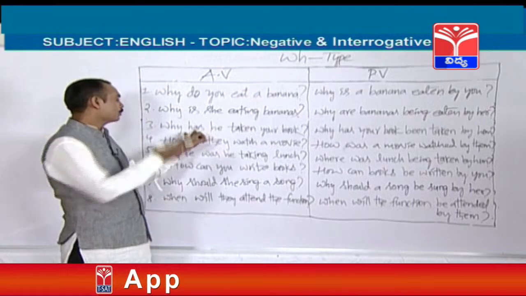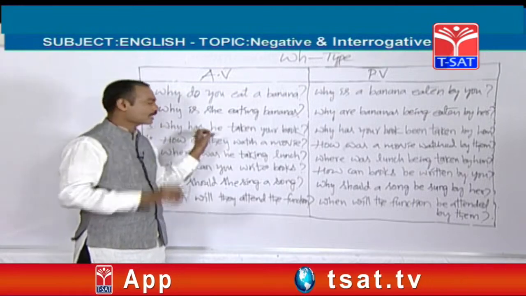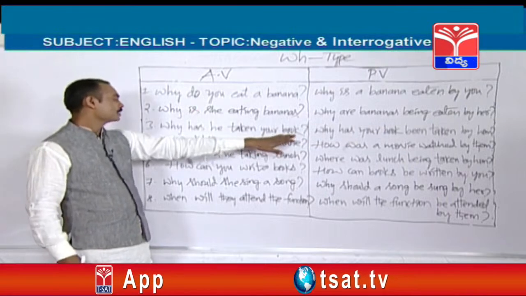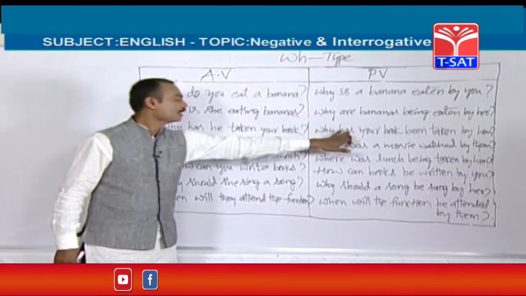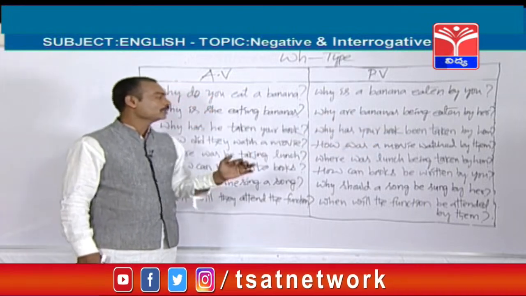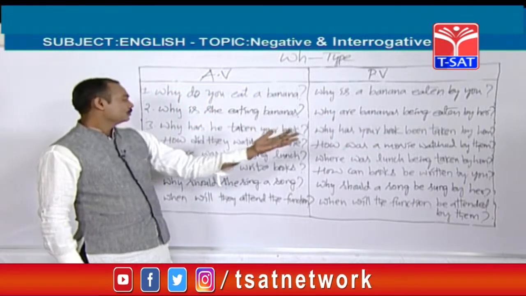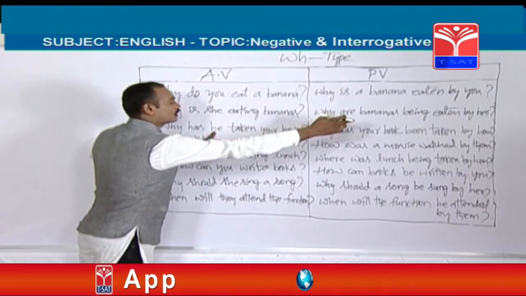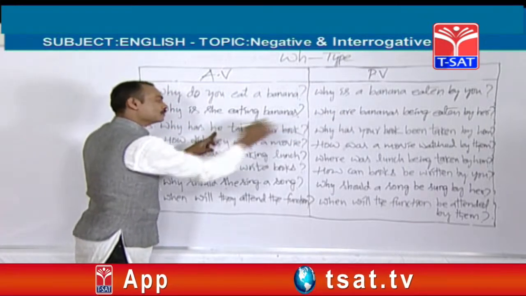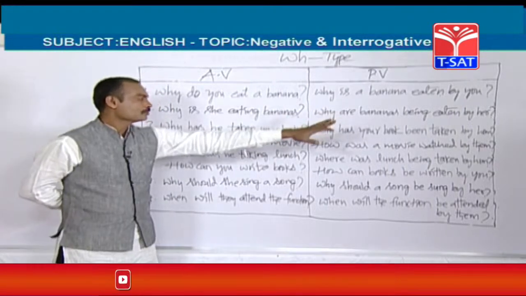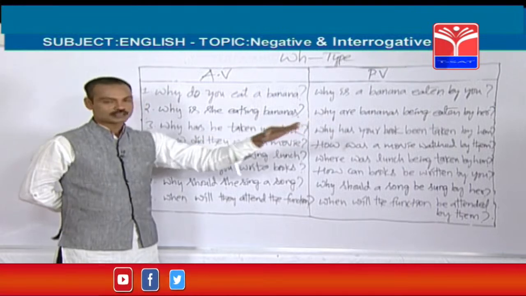So whenever we find have or has or had in the active voice, been should be written in the passive voice. For example, a plural object is there, books. Books means here have should be used. Why have your books been taken by you? So if the subject is he, there him should be used. If the subject is you, you only. If the subject is they, that becomes them. I becomes me. So like that.